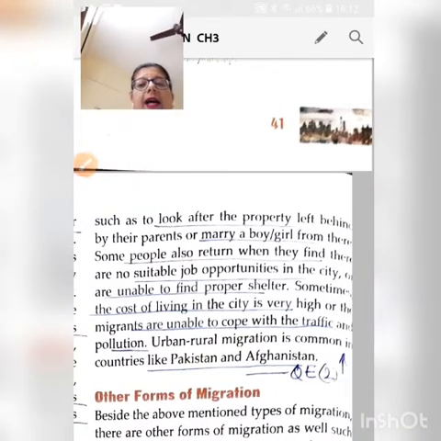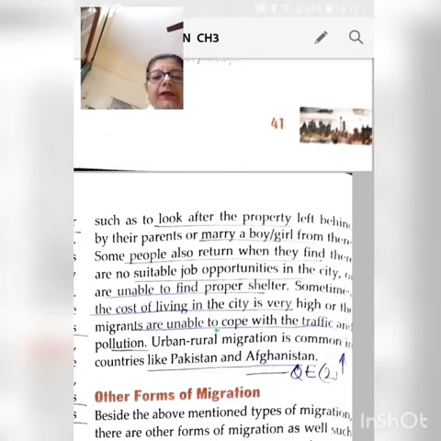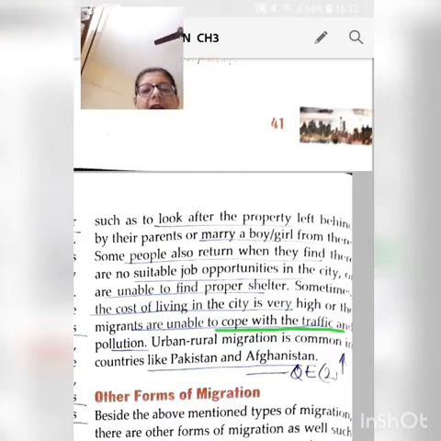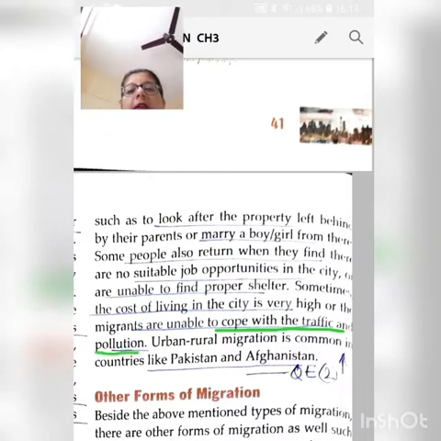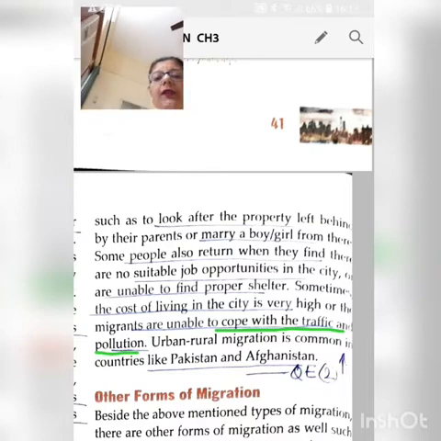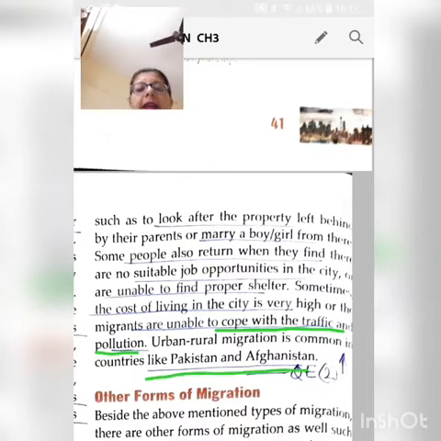Or the migrants are unable to cope with the traffic and pollution. The quality of life in the city is really bad. There is so much traffic and so much pollution. People are unable to cope, so they go back to their villages. Now, this kind of urban to rural migration is very common in countries like Pakistan and Afghanistan.